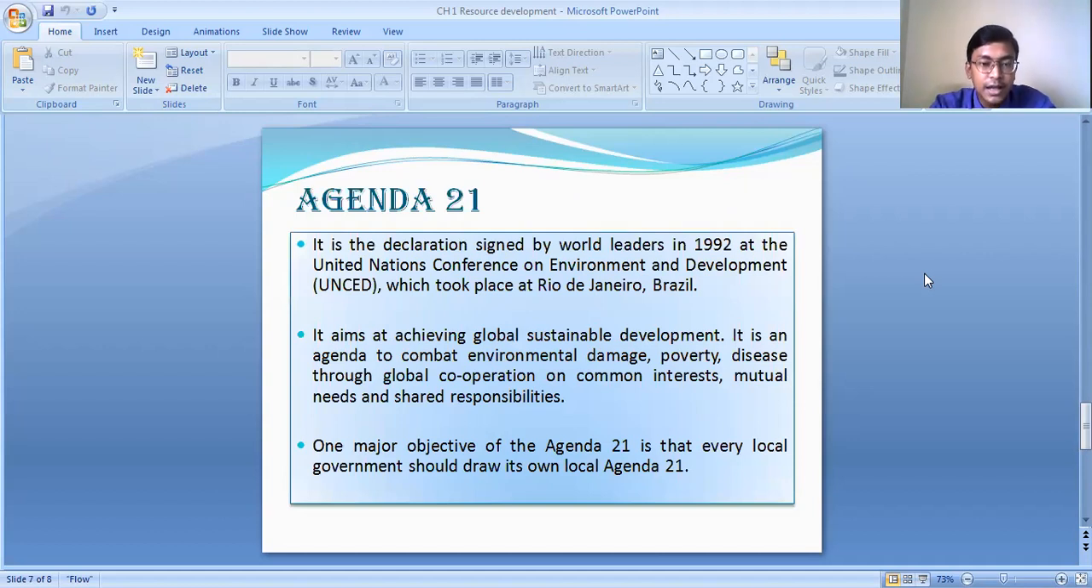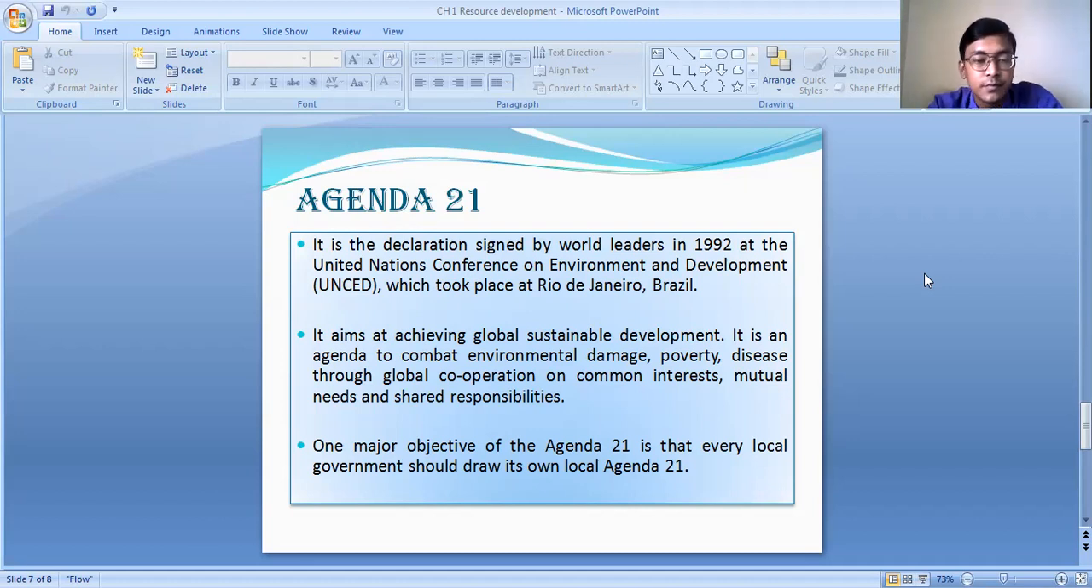And they adopted Agenda 21. And what is this Agenda 21? Agenda 21 is actually, you can say, the 21 objectives. It is a declaration signed by the world leaders where 21 objectives were laid down, and all the countries have to follow these 21 objectives to sort out the environmental issues, the various kinds of environmental problems, poverty and all.